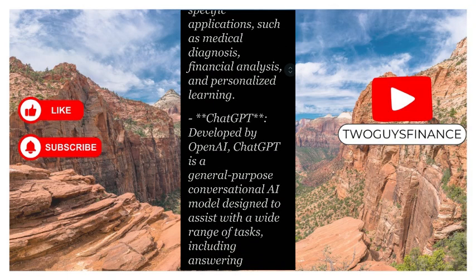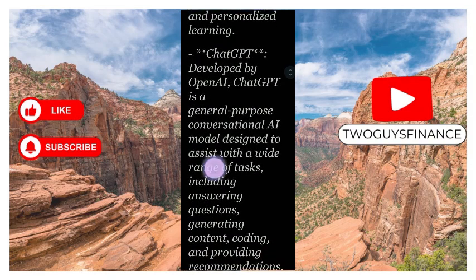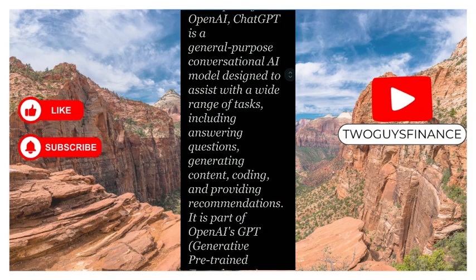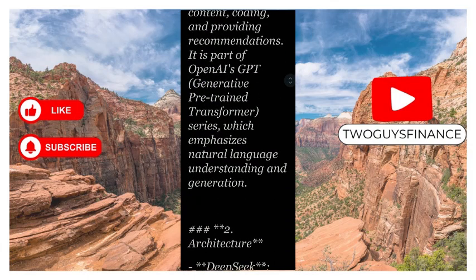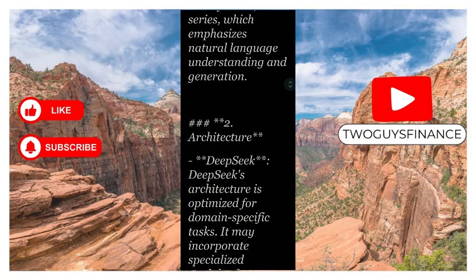While ChatGPT was developed by OpenAI. ChatGPT is a general-purpose conversational AI model designed to assist with a wide range of tasks, including answering questions, generating content, coding, and providing recommendations. It is part of OpenAI's GPT series. GPT stands for Generative Pre-trained Transformer, a series which emphasizes natural language understanding and generation. Now let us examine its architecture.